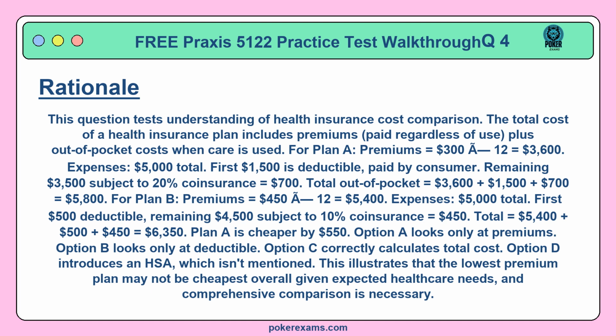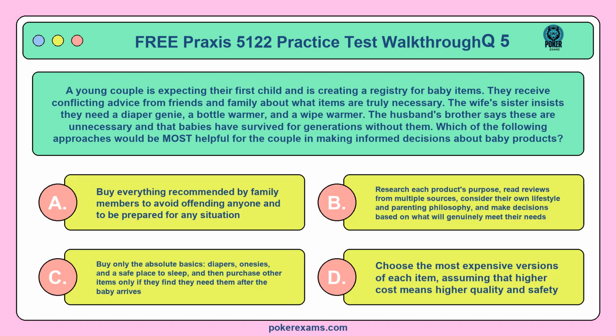Option A looks only at premiums. Option B looks only at deductible. Option C correctly calculates total cost. Option D introduces an HSA, which isn't mentioned. This illustrates that the lowest premium plan may not be cheapest overall given expected healthcare needs, and comprehensive comparison is necessary. Question 5. A young couple is expecting their first child and is creating a registry for baby items.